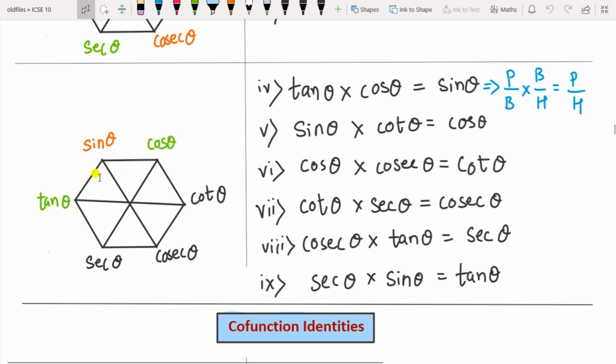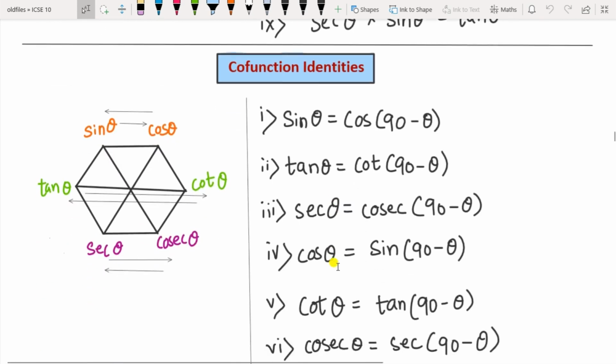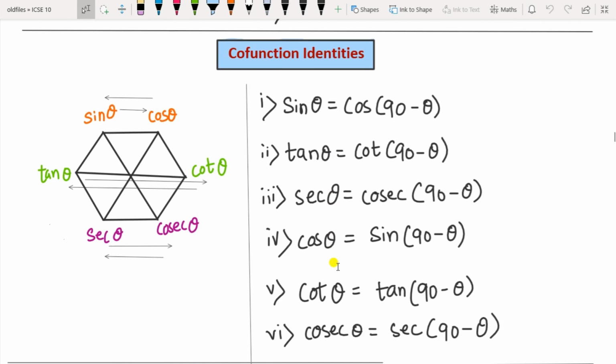So similarly here, sin into cot will be cos, cos into cosec will be cot. So this becomes your next 6 formulas. These are the product identities. If you draw the regular hexagon, it will be very easy for you to remember all these identities.